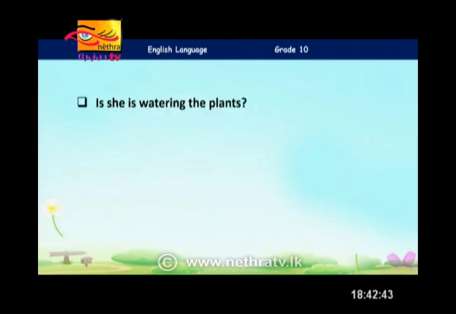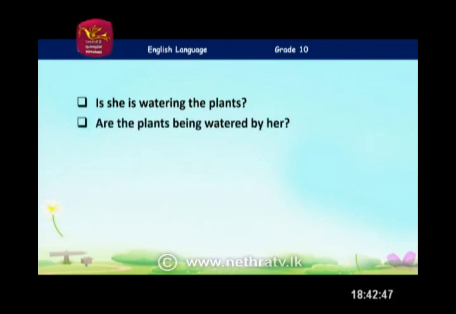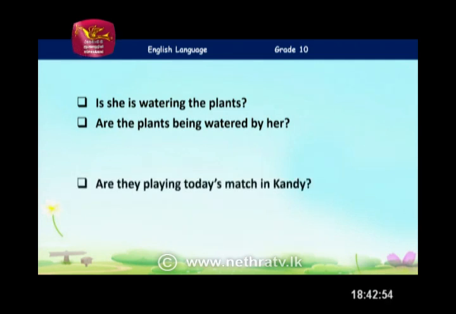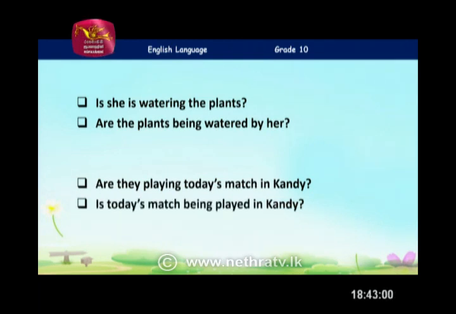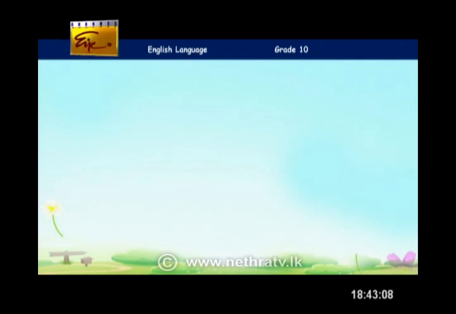More examples. Is she watering the plants? Plants are plural. Exactly. So you have to say, are the plants being watered by her? Look at the formation of this. Correct. Are they playing today's match in Kandy? The match has to be singular. Then it has to be is. Is today's match being played in Kandy? Correct. And then we are moving to the negative form.